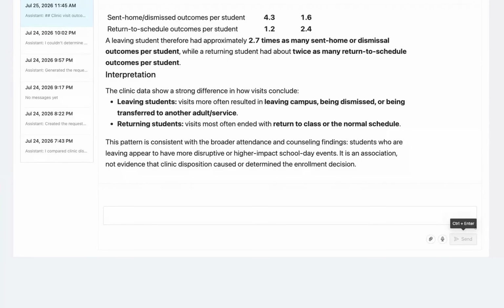Great work! We've identified some clear patterns in the data that point to a student disenrolling from school. Now we can use our knowledge to predict whether any current students are at risk to disenroll.